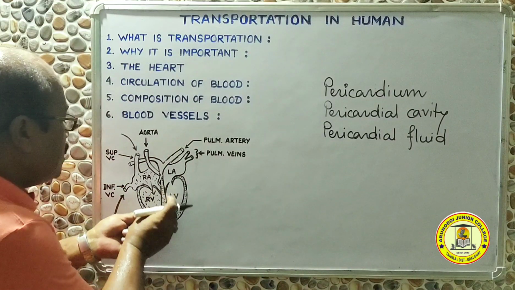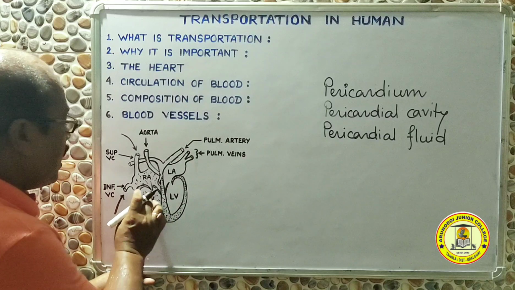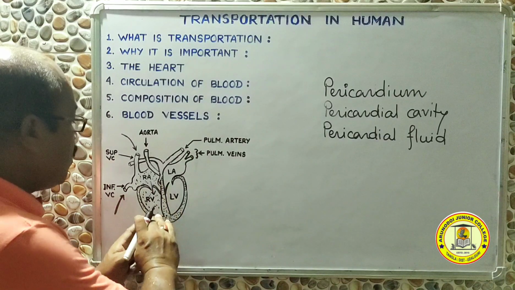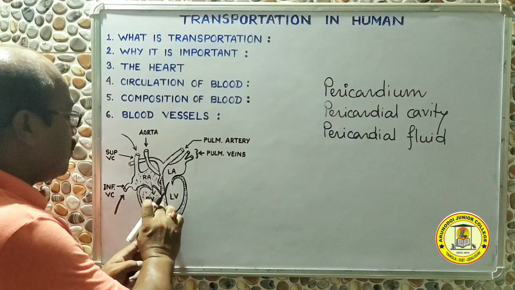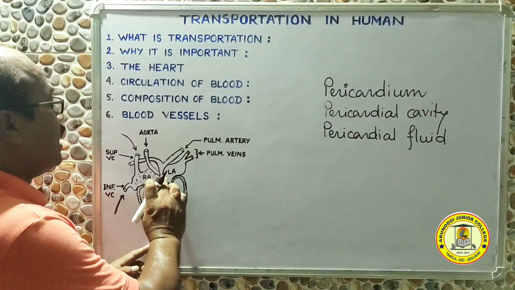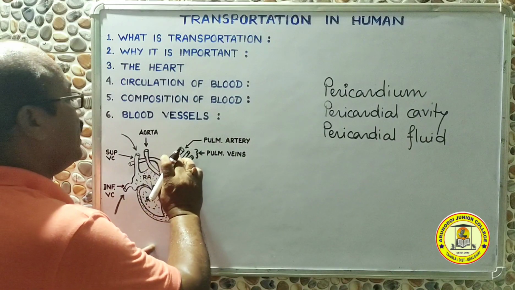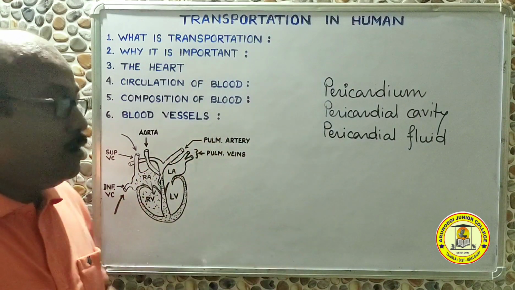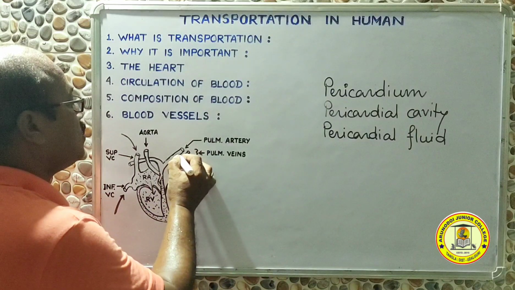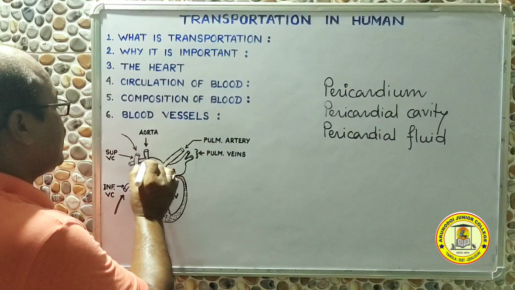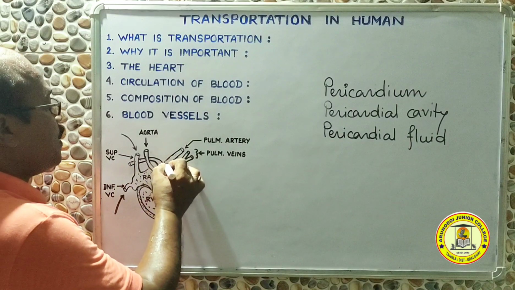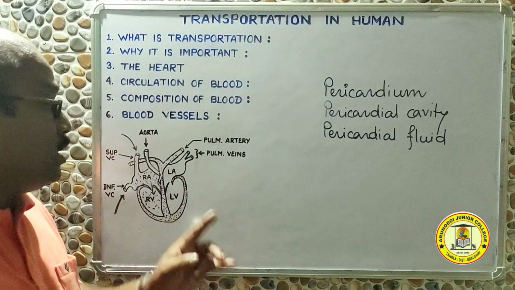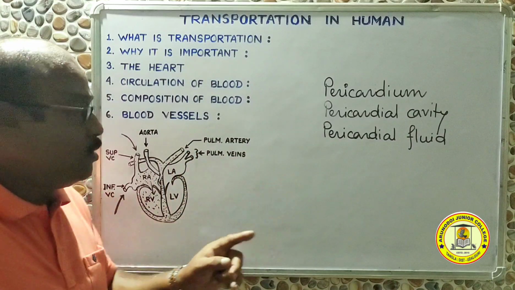Now what happens to this impure blood? This impure blood, which is now filled inside the right ventricle, will come out of the ventricle through the pulmonary artery. It will go out of the heart through this pulmonary artery, and this is another pulmonary artery. And where will it go? It will go to the lungs. Why?